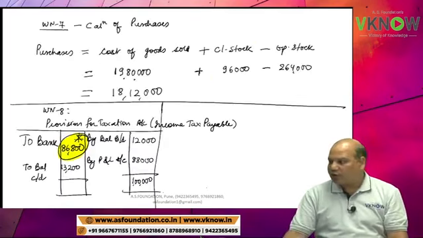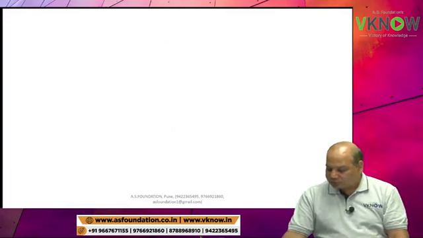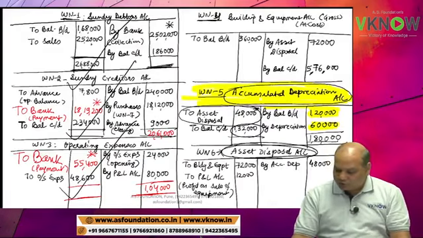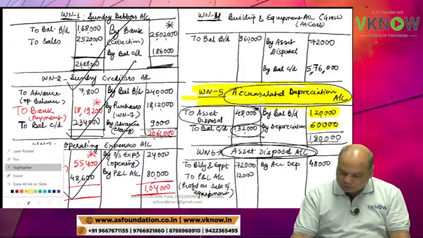So let us go to asset disposal account and check whether the difference is actually 36,000 or not.